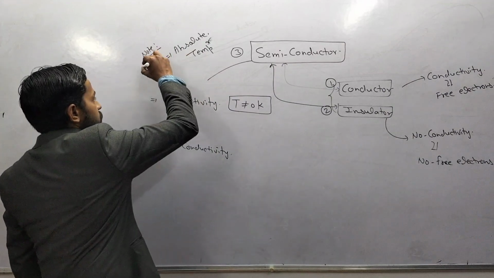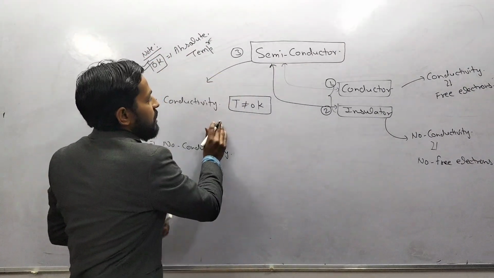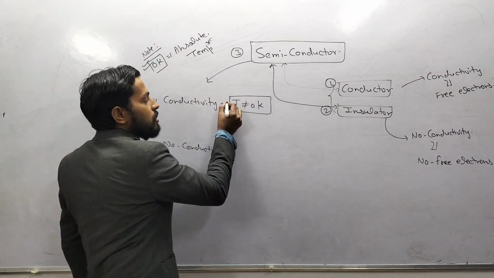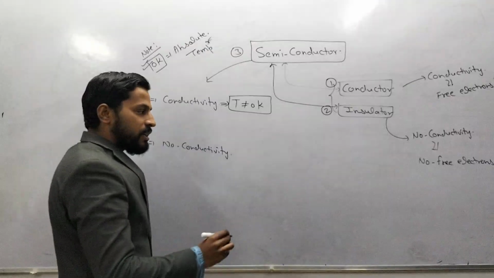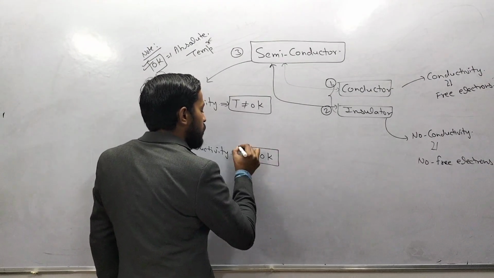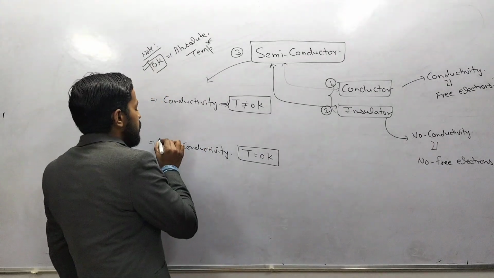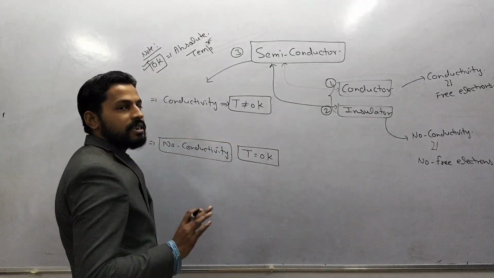So semiconductor shows conductivity when temperature is not equal to 0 Kelvin. But when temperature equals 0 Kelvin, or the material or device is at absolute temperature, then there is no conductivity.